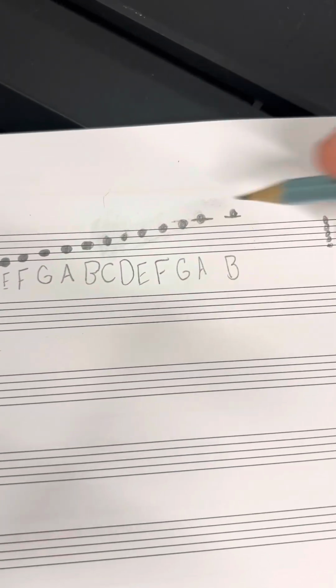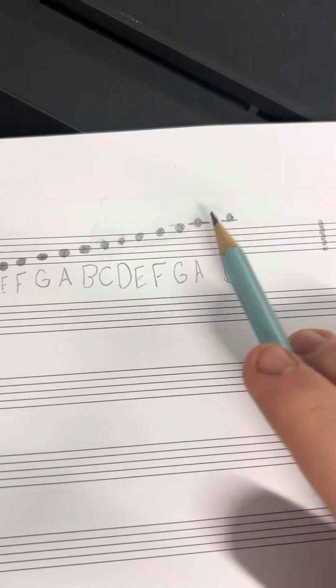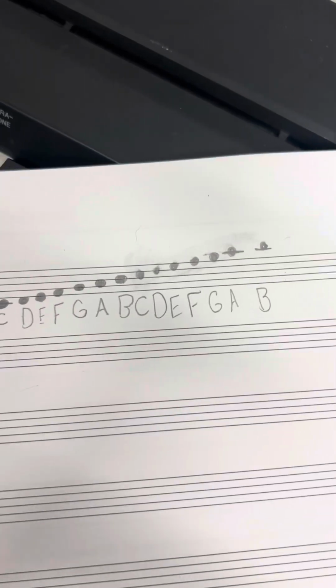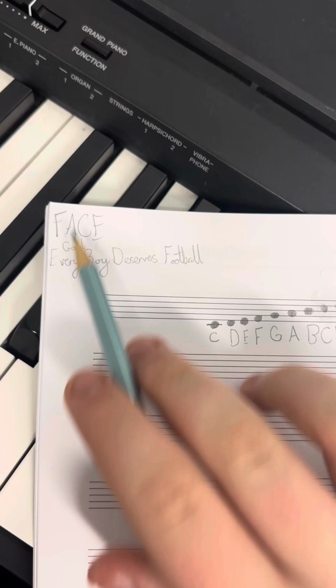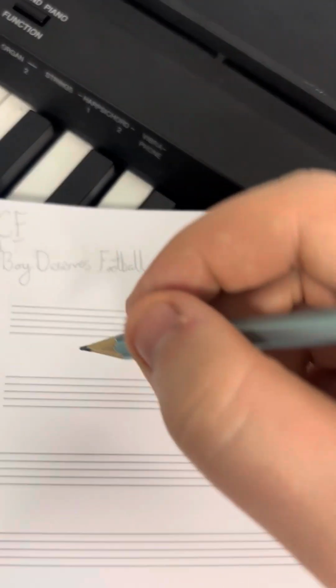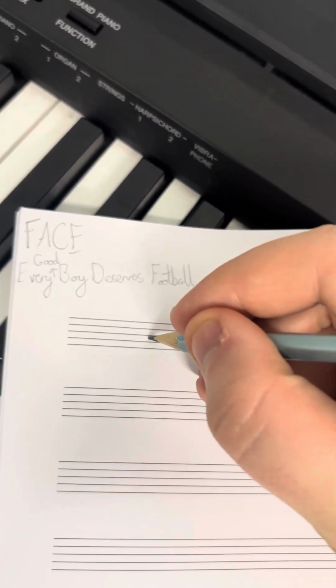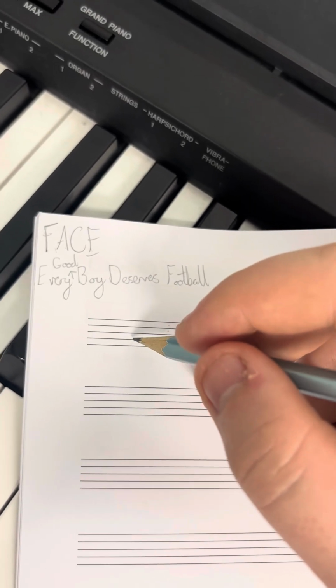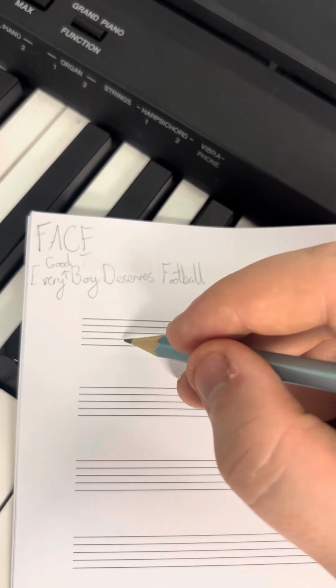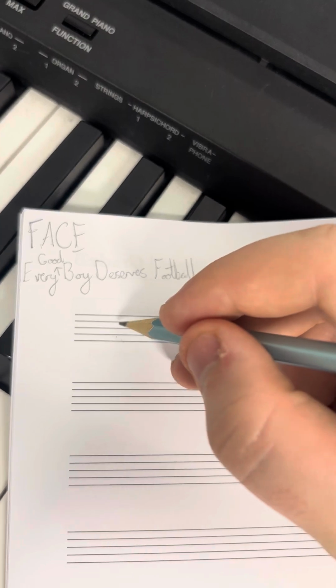Now there are more notes, but it would include more ledger lines, which are hard to draw and it would be harder to understand. So what you can do is remember these two, so face in the space, so F, A, C, E, and every good boy deserves football, E, G, B, D, F.